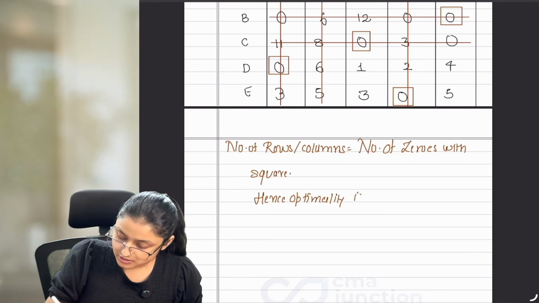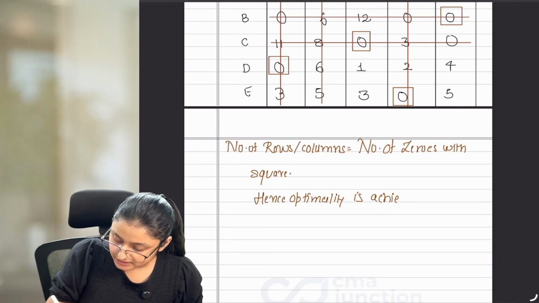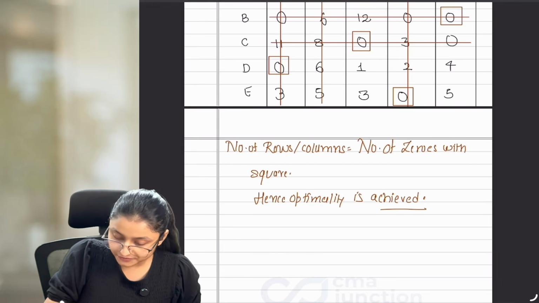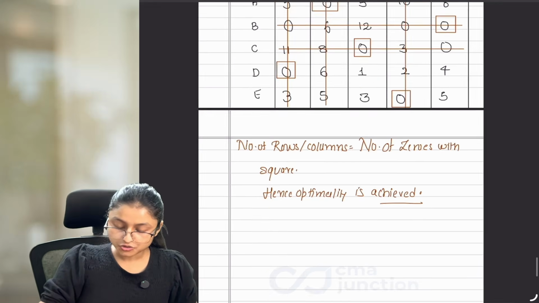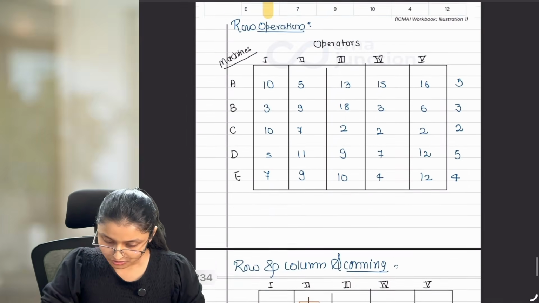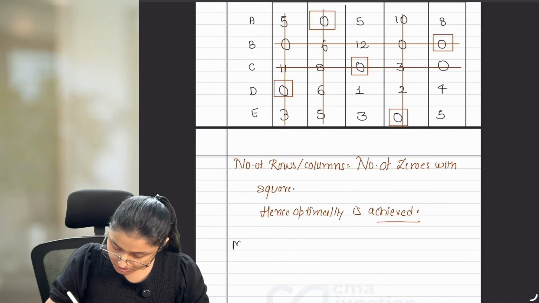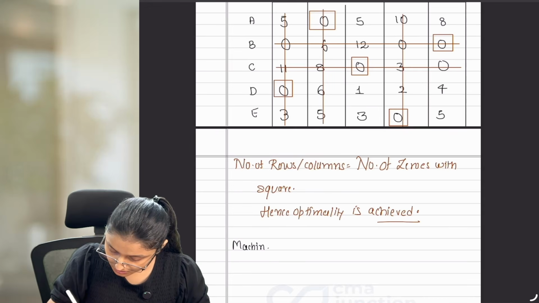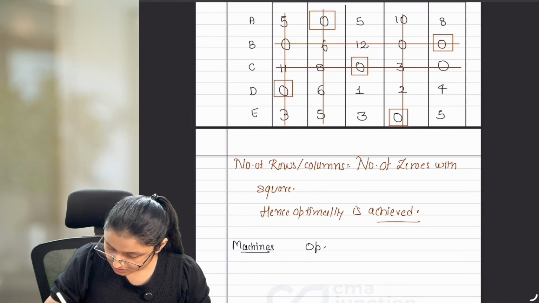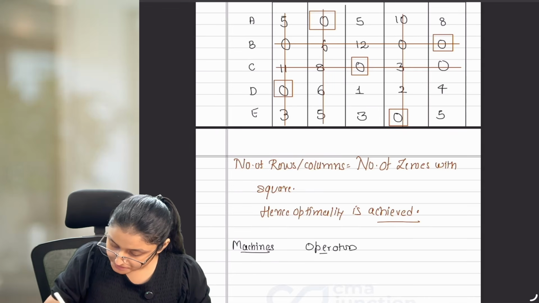Optimality is achieved. Whenever optimality is achieved, you don't have to leave the answer here itself. You have to complete it. So we had machines and operators. Machines are A, B, C, D, E.